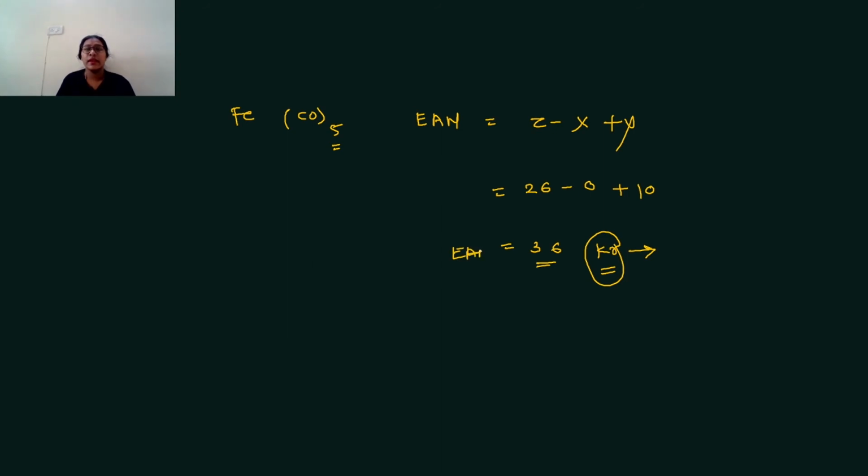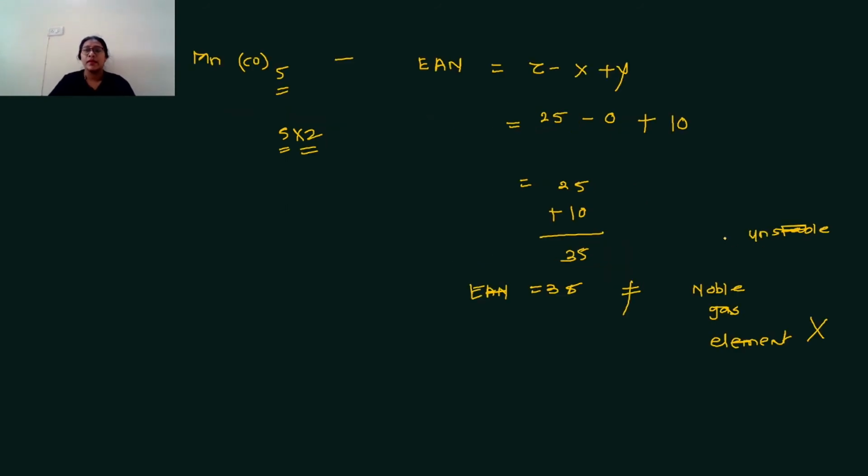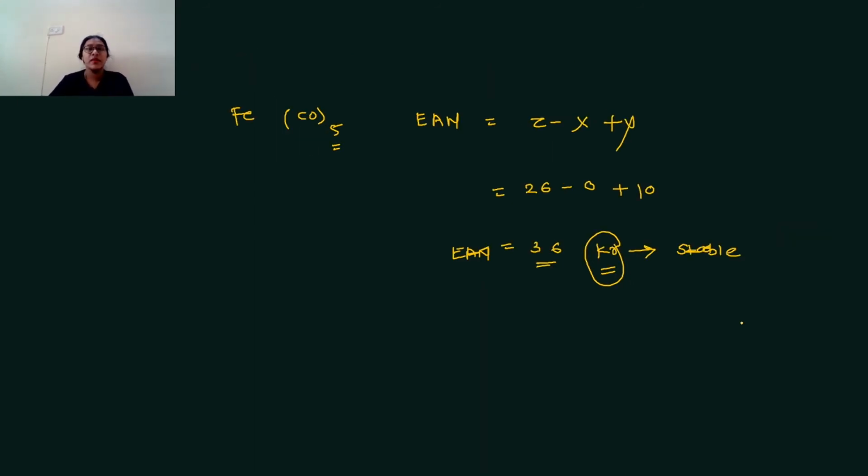Therefore EAN is equal to inert gas element. Therefore the complex is stable, and in the other complex the EAN is 35. It does not match with any noble gas element, therefore the complex is unstable.